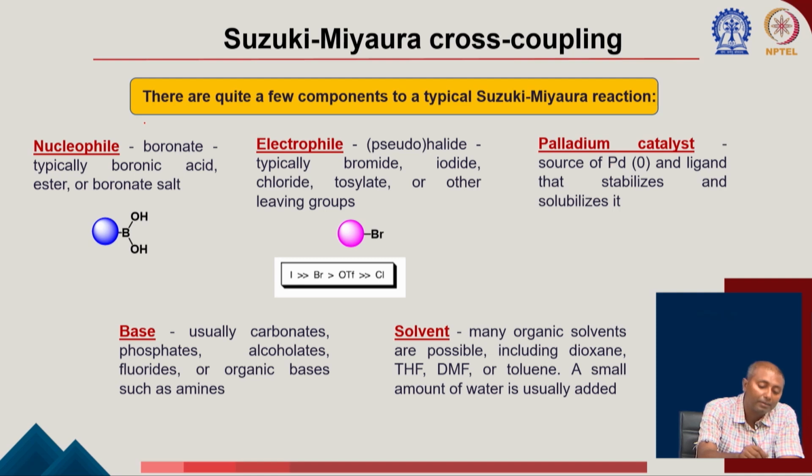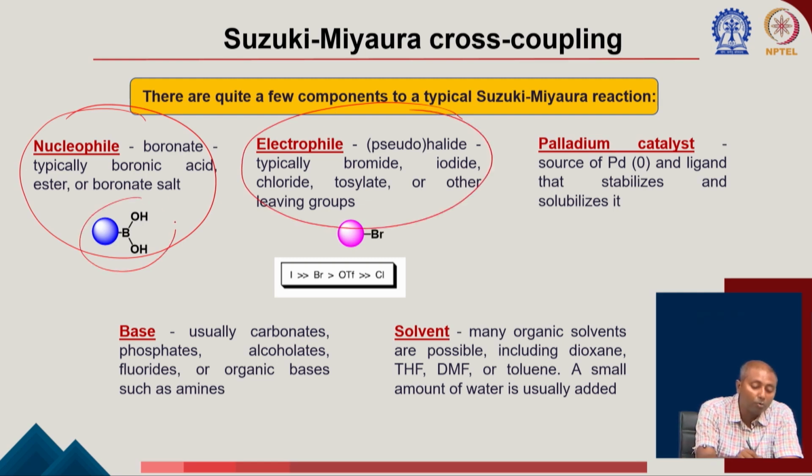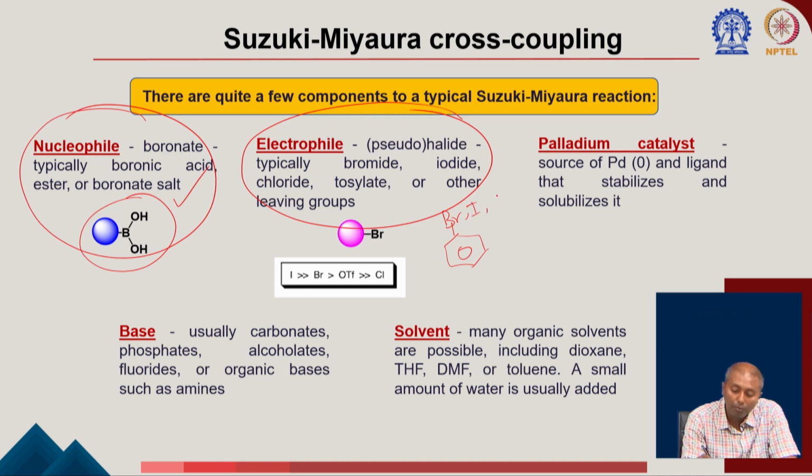One thing is the nucleophile. There is a nucleophilic coupling partner and there is an electrophilic coupling partner. The nucleophilic coupling partner is your organoboron compound. It could be a boronate or a boronic acid, boronic ester or a boronate salt. In case of the electrophile, as I said, it could be an aryl bromide. So, you have an aryl group, now it could be a bromo, iodo, chloro, it could be OTs, it could be O triflate. There are a lot of other groups which can participate in oxidative addition in the presence of palladium catalyst.